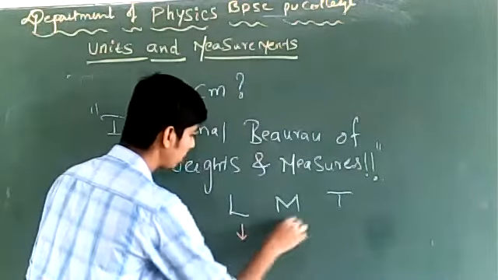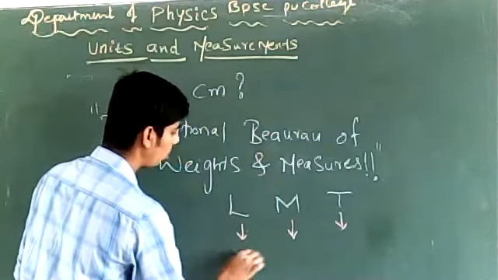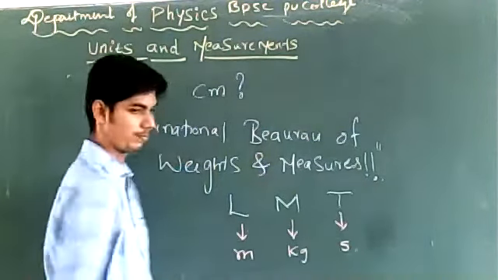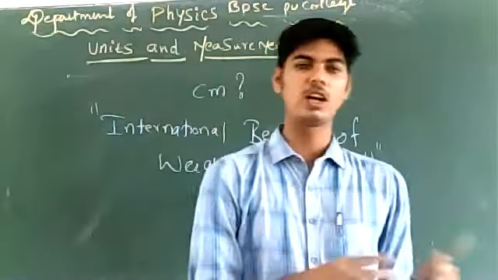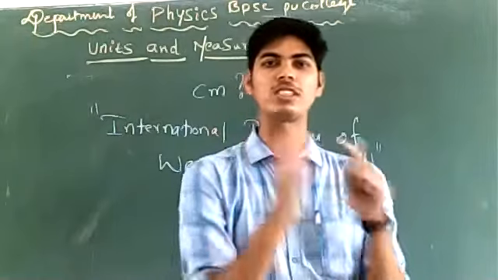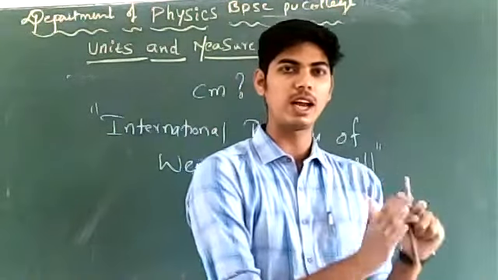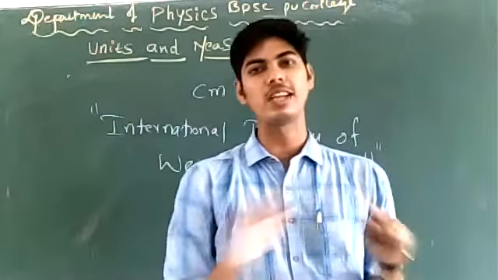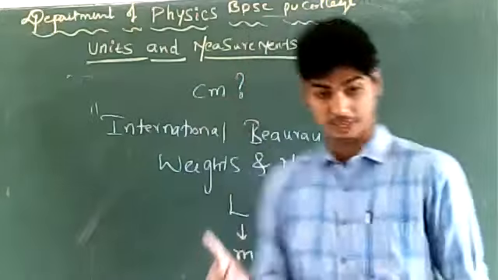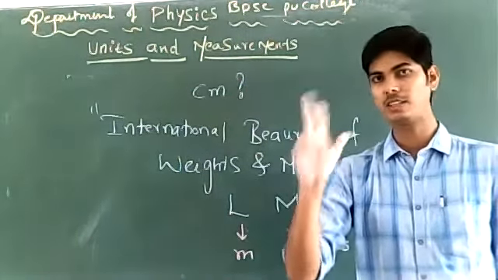They then changed the units of length, mass and time to meter, kilogram and seconds. But then again they called for a general conference and again started discussing the standards you are using. They felt centimeter, gram and seconds are not that convenient units for measuring length, mass and time. So they decided we will not now use centimeter, gram and second.